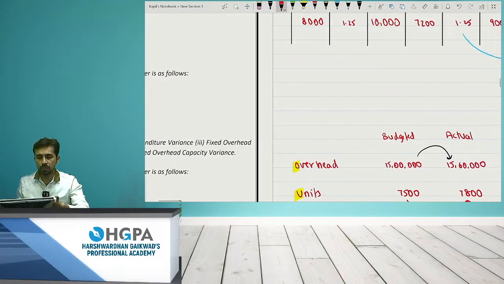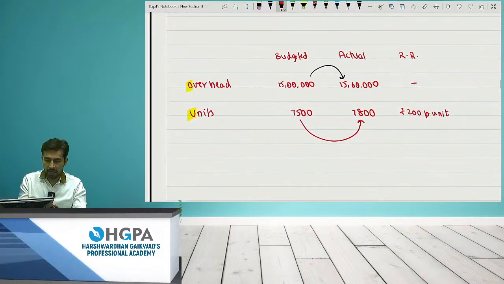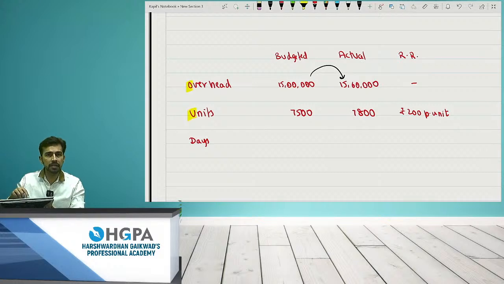But just to make the concept clear, I am taking an assumption for days. Why have they not given the days? Because there was no variance in it. So I am taking the days as 25. Now you will say, sir, should we take 25 only? Is it compulsory to take 25? The answer is no. You can take 30, 20, 10, or only 2 also. Any number. But the problem is you have to take the same figure for both, because there was no variance involved. So I am taking days as an assumed figure.